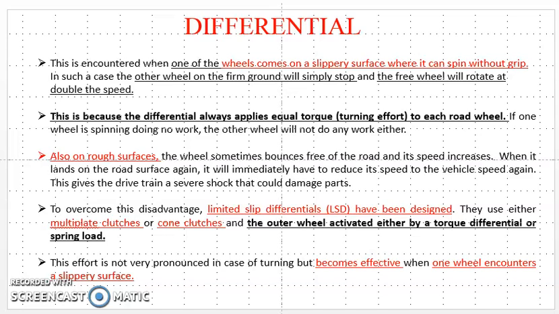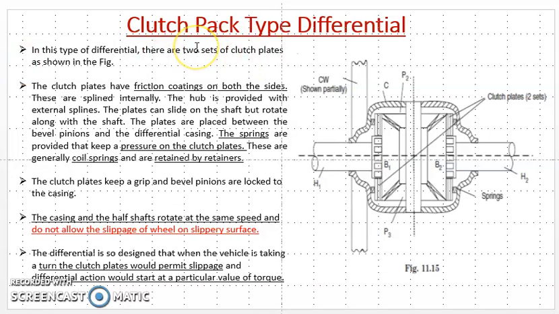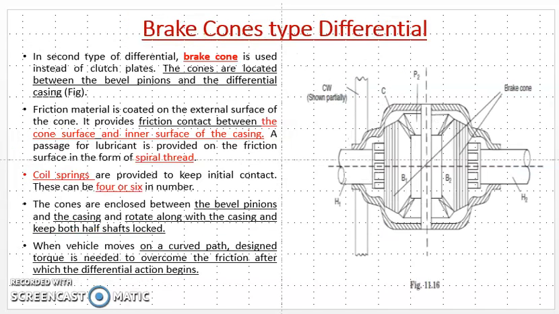To overcome this disadvantage, there is the limited slip differential, and you can use either a multiplate clutch or a cone brake. We have seen there are two types of arrangements. First is the clutch pack type differential, and second is the brake cone type differential.